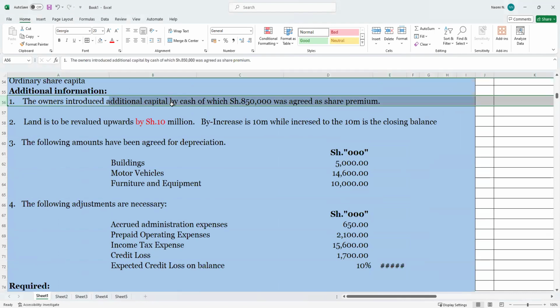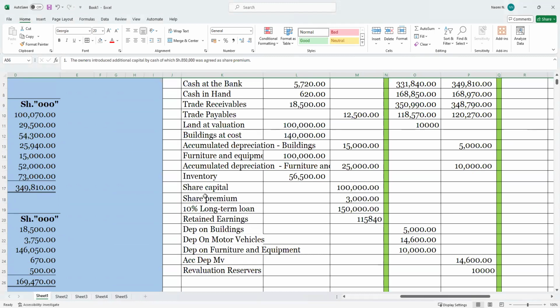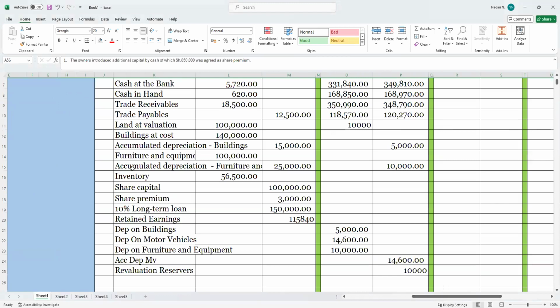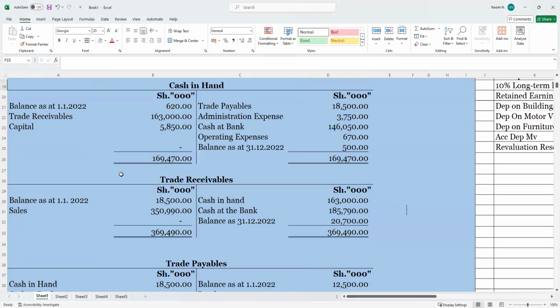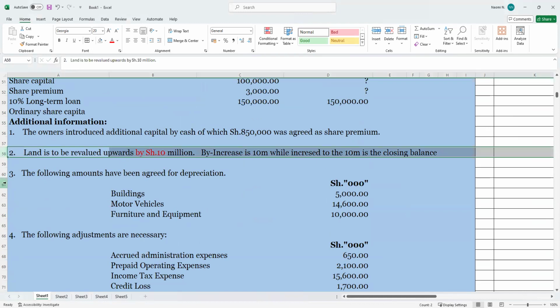Introduction. Number 1, they're saying we had a share premium of 850. So this is what we'll come and do. Share premium, we have an adjustment of 850. Where's share premium? We have our share premium here. We have an additional information of 850. Okay, that's done. So here also, I think for this one we did number 2, we did number 3, we have done.